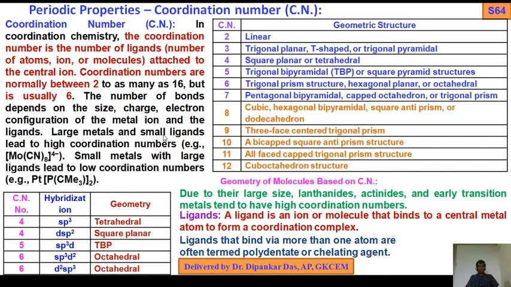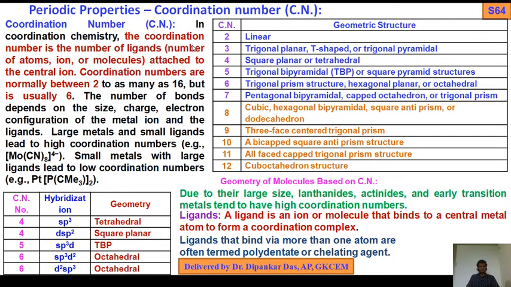Large metals and small ligands lead to high coordination numbers, for example molybdenum MoO4 minus, and small metals with large ligands lead to low coordination numbers, as in PtCl3 or twice. So that is the coordination number. Simply, how many ions, atoms, molecules are coordinated with the central metal ion. Generally it is 2 to 6. That is the coordination number.